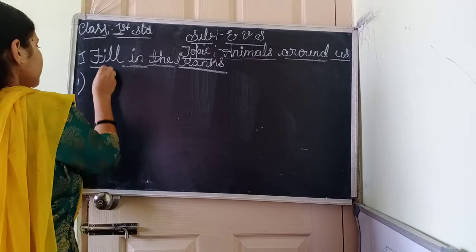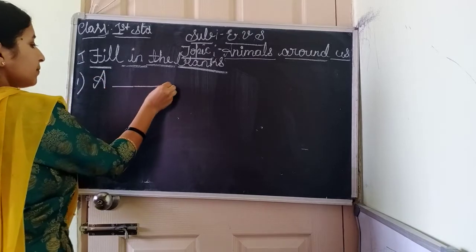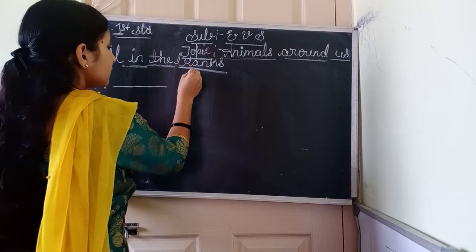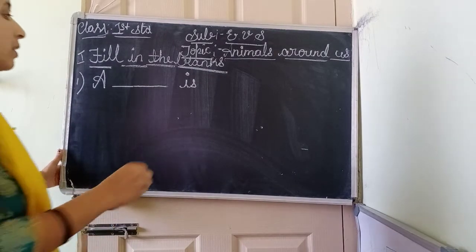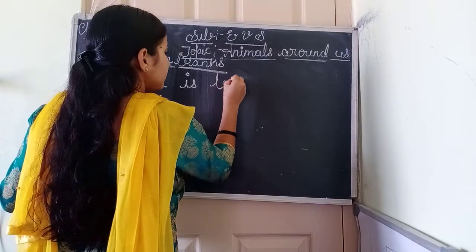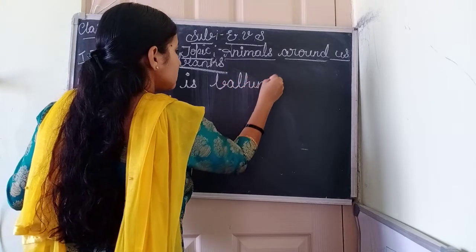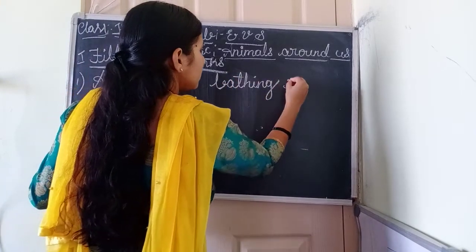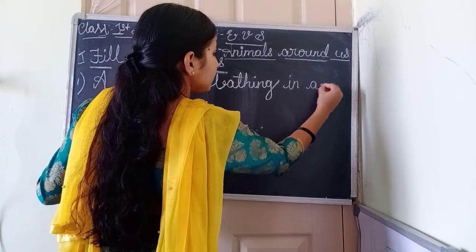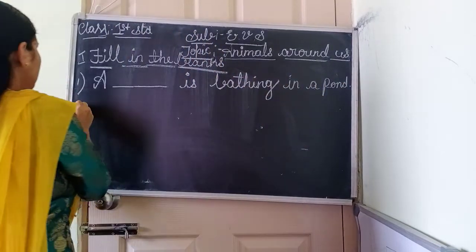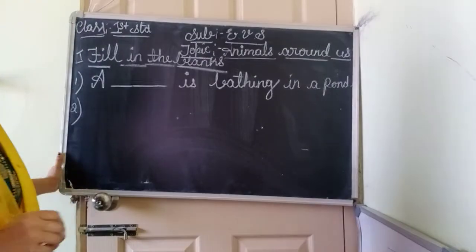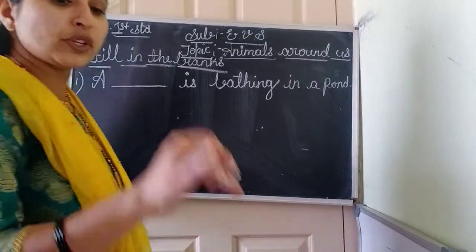A dash is bathing in a pond. Bathing, bathing in a pond. Pond, pond. Which animal is bathing in a pond? Which animal, children? Look at the picture and say the answer.